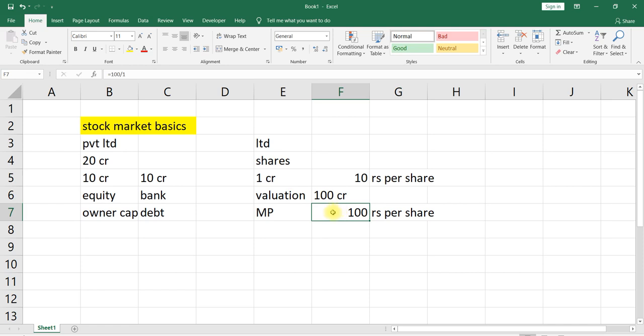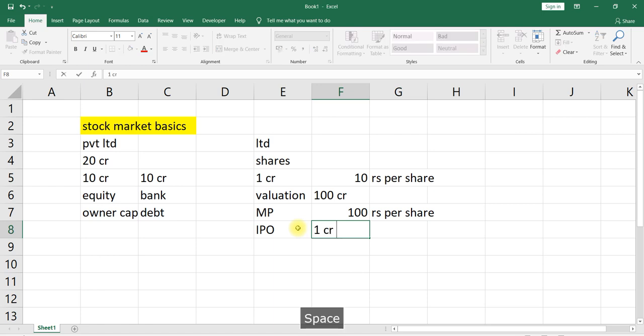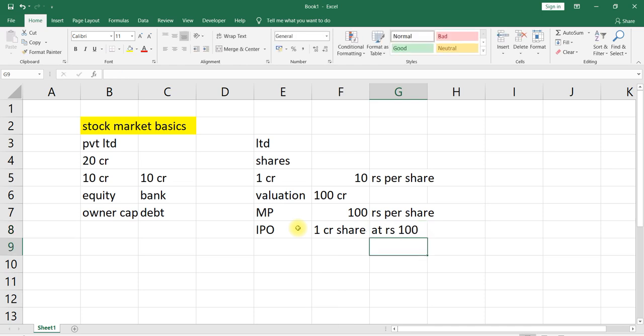IPO is nothing but initial public offer. In an IPO, they will say that we are ready to sell 1 crore shares at the rate of rupees 100.